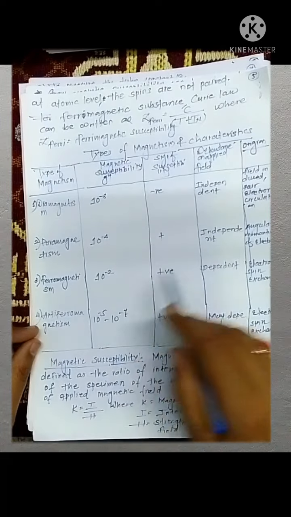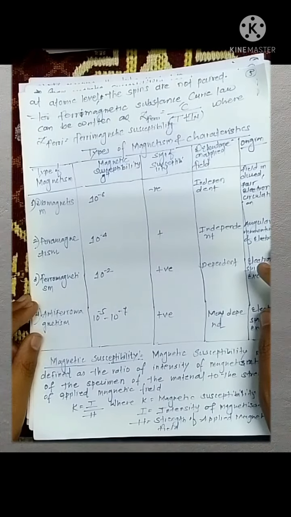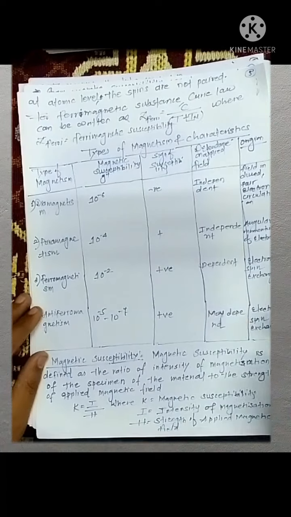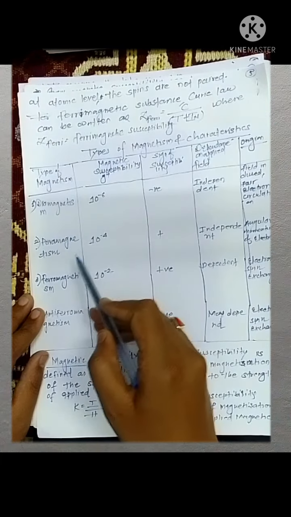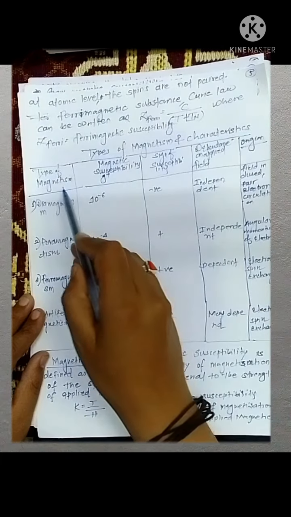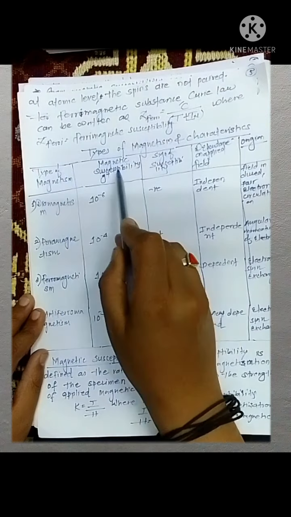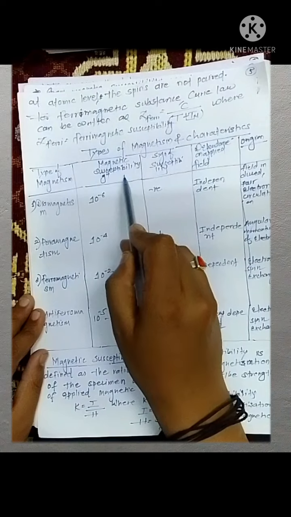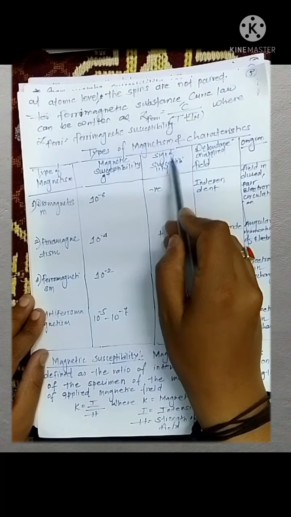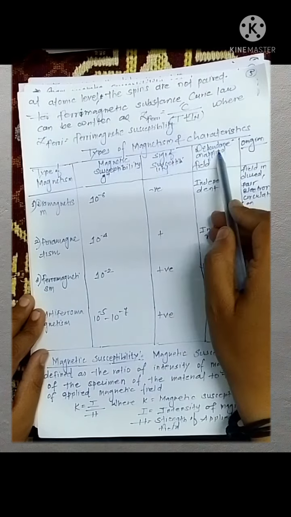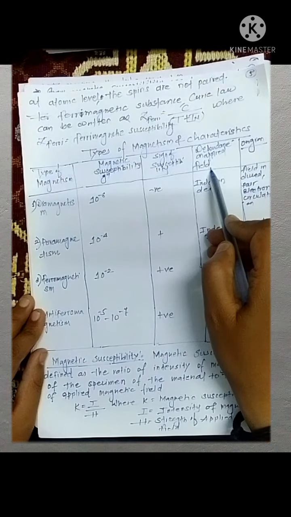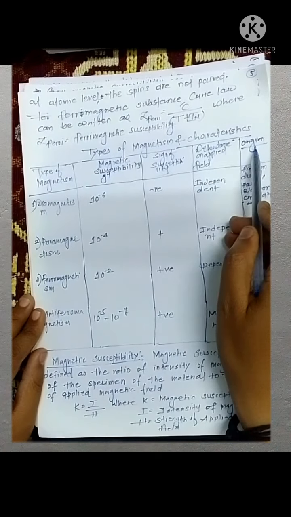Now what we learned from yesterday's class and today's class is shortly written in this table. The first column is for type of magnetism, the second column is for magnetic susceptibility, the third is sign of magnetic susceptibility, the fourth is dependence on applied magnetic field, and the fifth is origin.